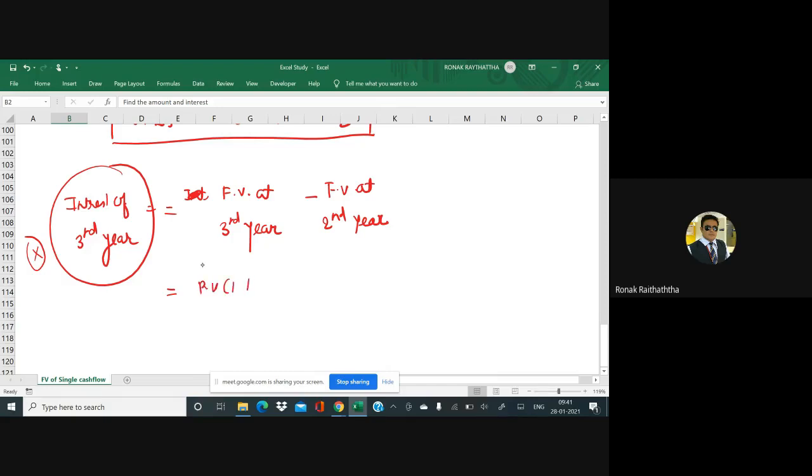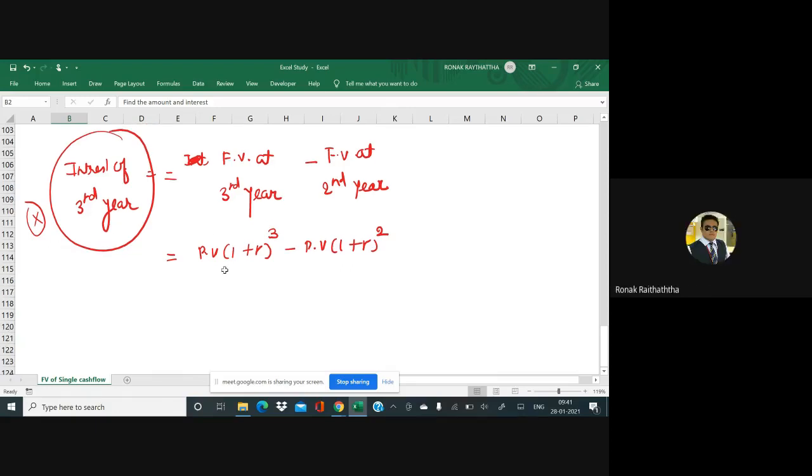PV in bracket 1 plus R raised to 3. Yes or no? Yes, sir. Good. And here there would be PV in bracket 1 plus R raised to 2, square. Now R is also there, so let's put the R there. So PV 1.04 raised to 3 minus PV 1.04 raised to 2.